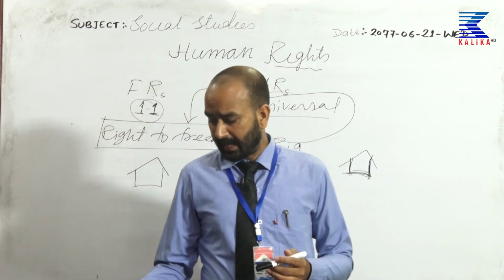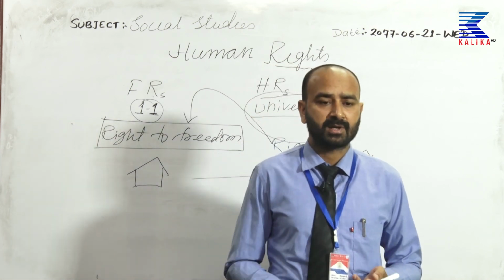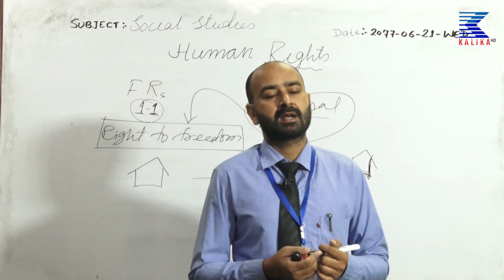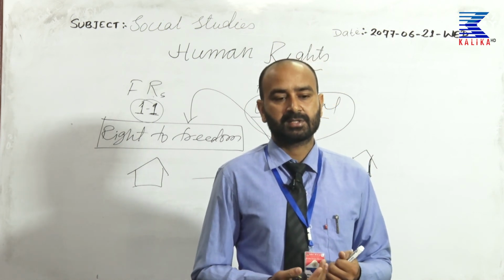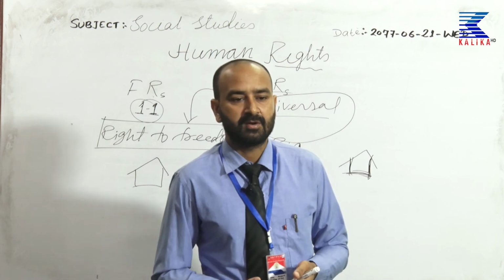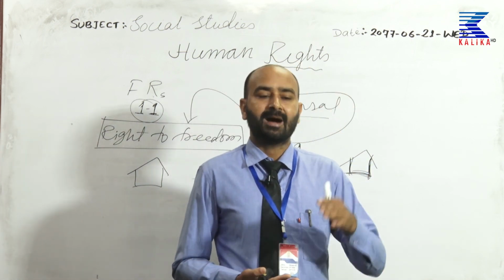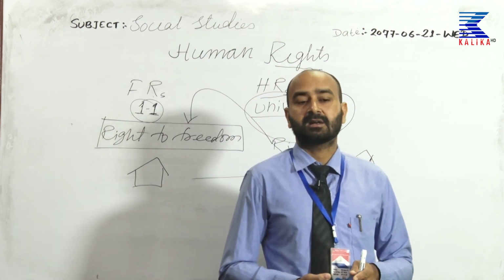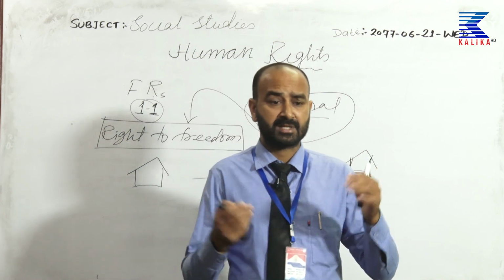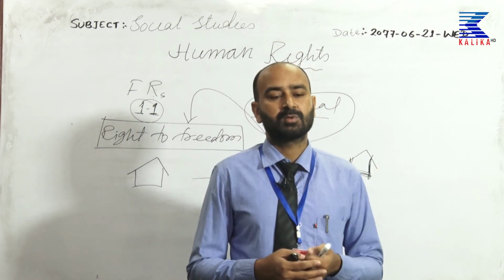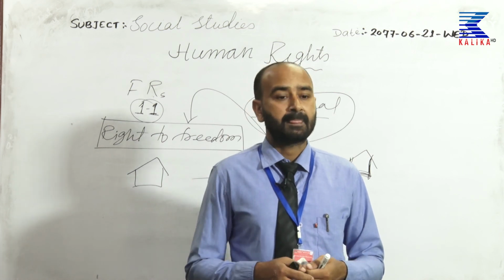So with this, I have given only some of the articles. In your textbook there are 30 articles. Please go through those articles in detail. The questions may come from this lesson, for long questions as well. So go through all the articles of human rights. There are 30 articles. Only some of the articles I have explained due to time constraints. So please go through your textbook, read it precisely and enjoy the lesson.